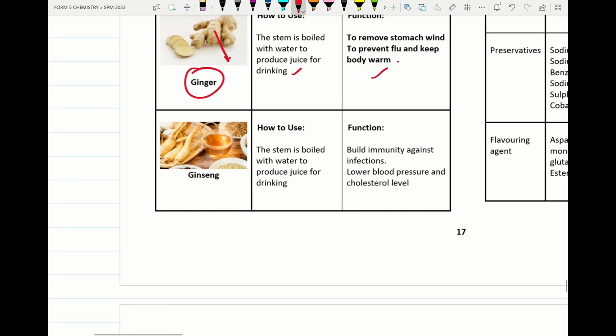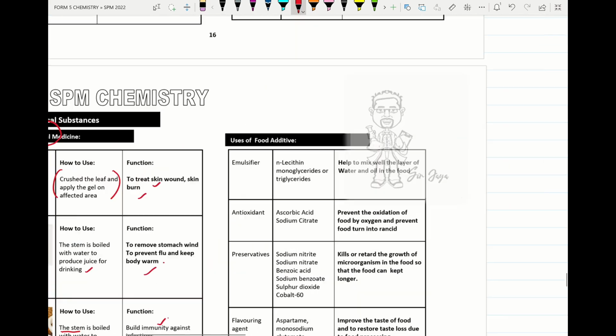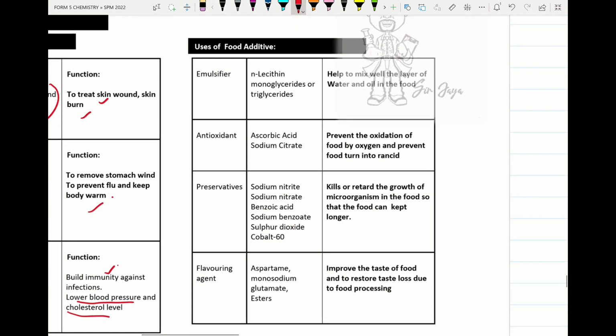Alright, so next one, ginseng. Ginseng is used to lower the blood pressure, sugar level, and also cholesterol level in the body. It also increases the immunity against infection. So how to use? We take the stem, we boil the stem with water, and we drink the water. Alright, so next one we move on to the food additive.